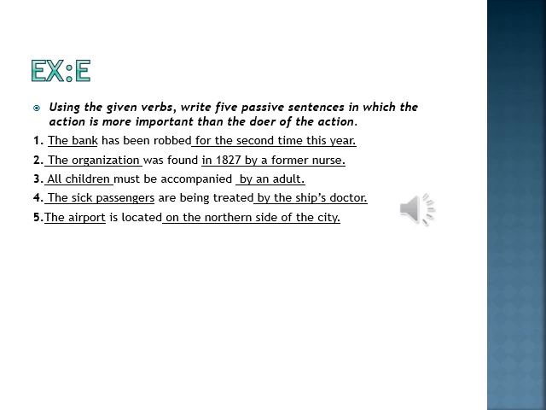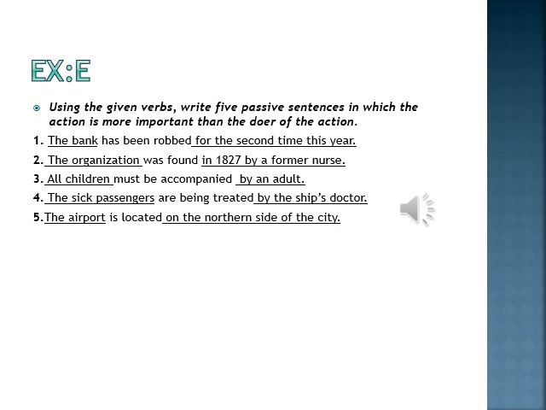Assassination means attack. The president has been assassinated by one of his servants. Here, our doer is not important, our receptant is important. So in that situation, when your receptant is more important than your doer, you use passive voice sentences. Understand? You can write it in a way: a servant assassinated the president. It will be okay, but it will not be good. So when your receptant is more important than your doer, you always make passive voice sentences.